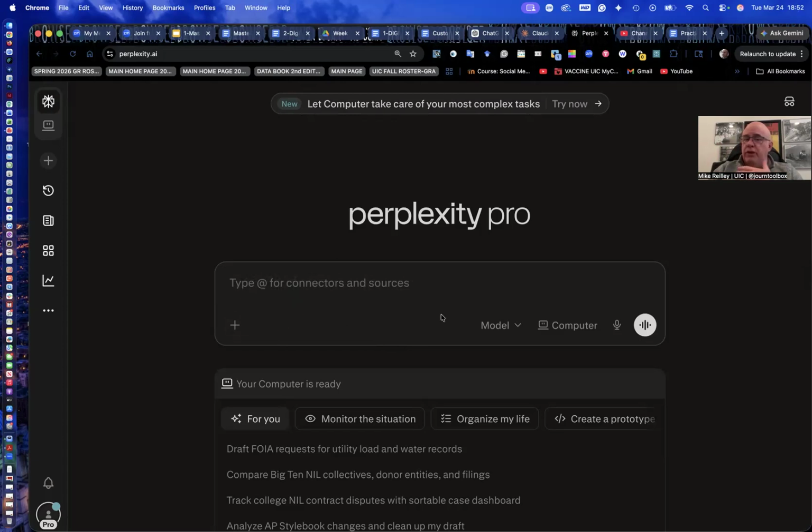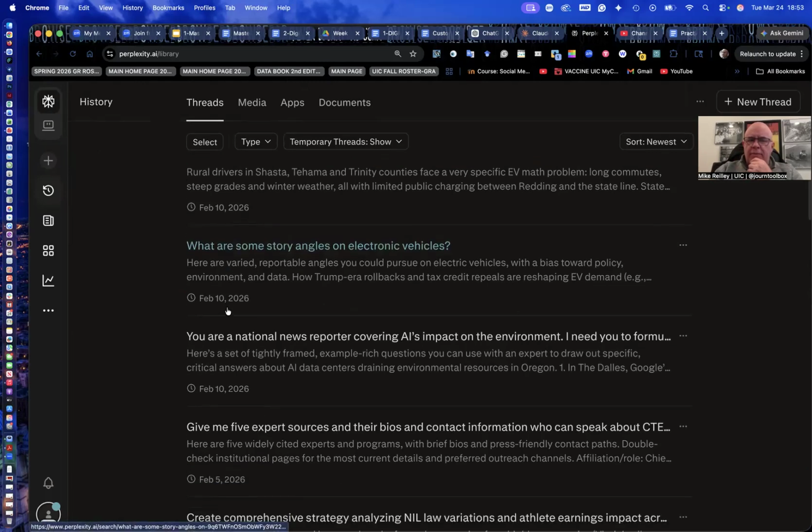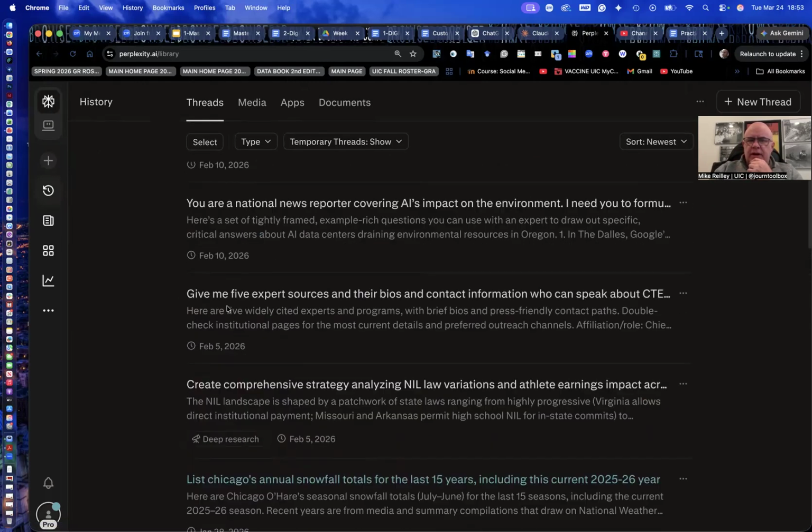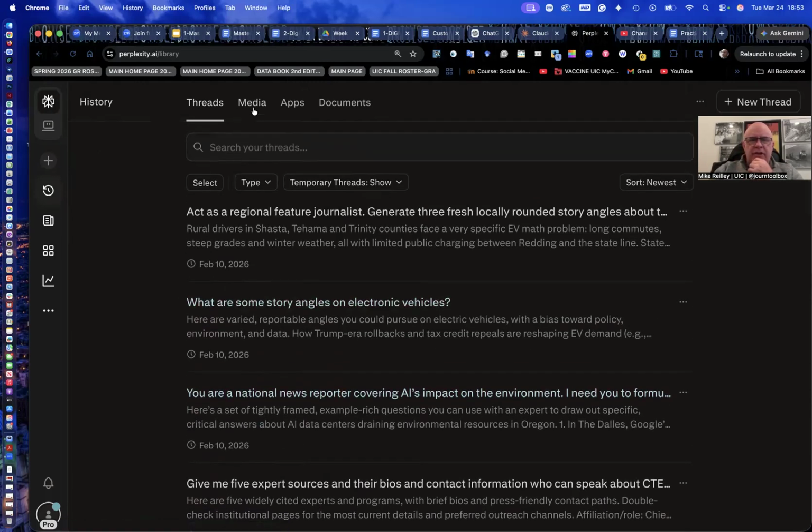And so you'll be able to do pro level searches just like I'm going to do here. A little quick tour of it. Over here is where you do a new thread, where you save your research in what they call threads. It's similar to a Twitter thread or a thread you'd see on Instagram Threads, things like that. History, you can go back and click on that, and this is all my previous searches over the last few months.